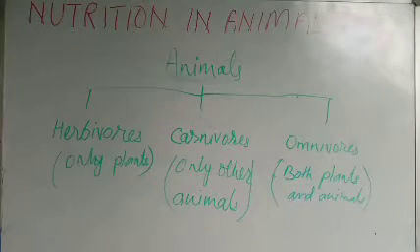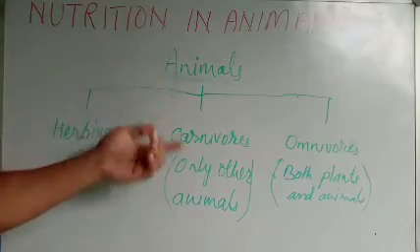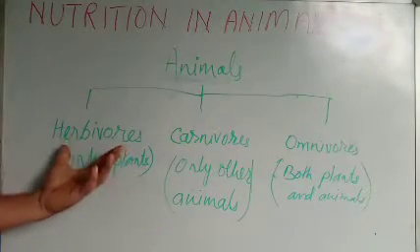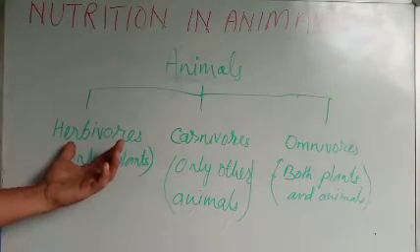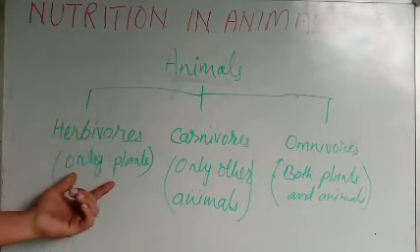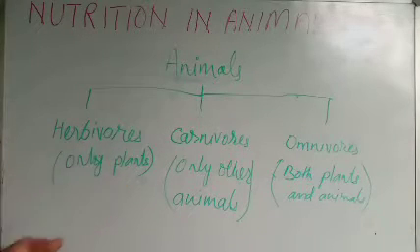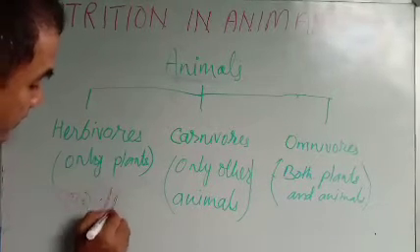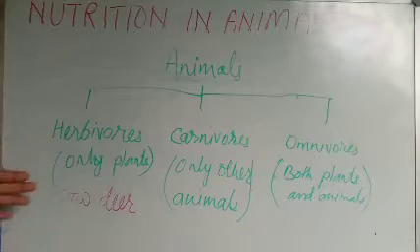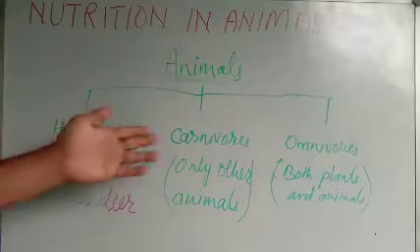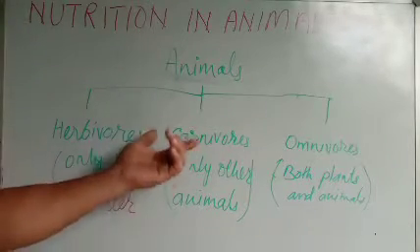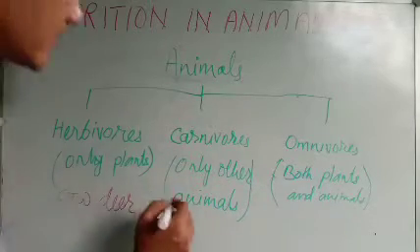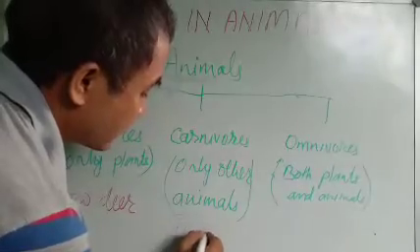Based on the food, animals can be broadly classified into three: 1, 2, and 3. The first one is herbivores, the animals which eat only plants. For example, cow, deer. Here we can give many animals. And carnivores: carnivores are the animals which eat only other animals. Let's take an example, tiger, lion.